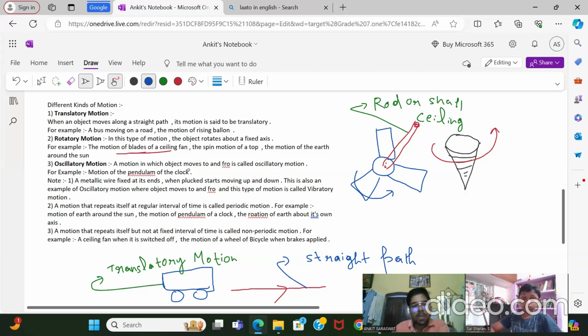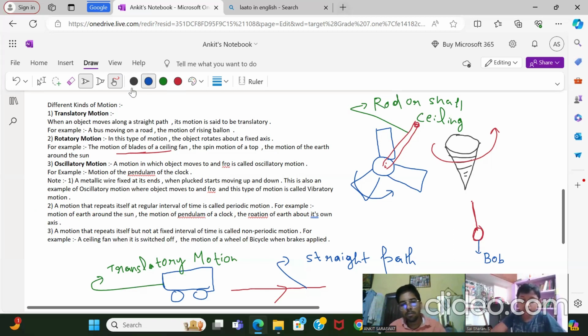Now, what is oscillatory motion? Oscillatory motion means to and fro. What is the meaning of to and fro? Like a pendulum clock pendulum. For example, this is the pendulum. This is a wire by which I just connected a bob. You know what is a bob? That heavy part. Did you notice a pendulum like this? A heavy portion which is swinging like this. That heavy portion is known as bob.